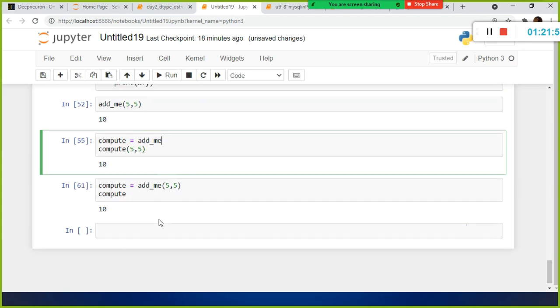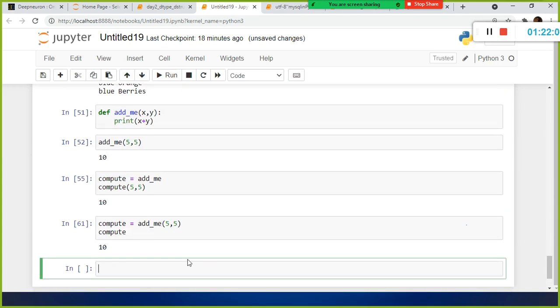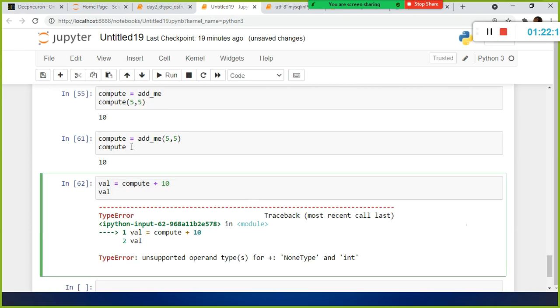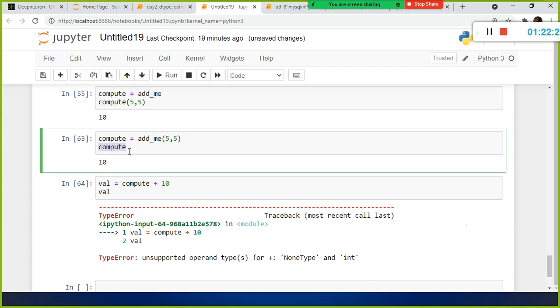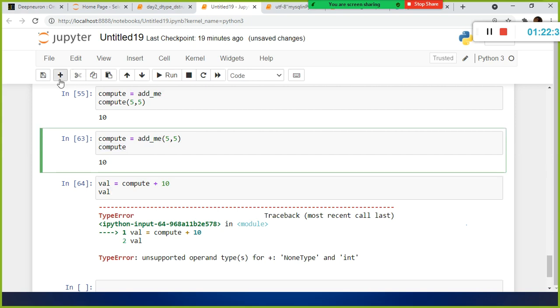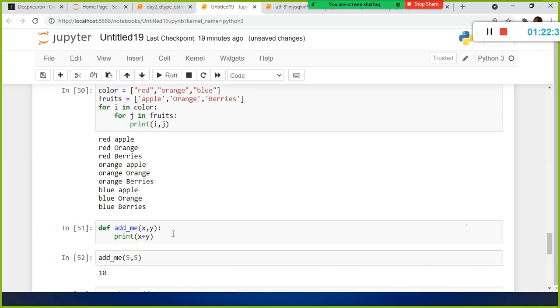Okay, fine. So now I wanted to do some kind of calculation. Let's see, it is throwing an error. Look here, I just executed it 1 second ago, maybe because of that. Now this variable compute is holding the value 10, right? If I add 10 with 10, it is not working. Why is it not working? It is just printing the value. It is not returning the value.